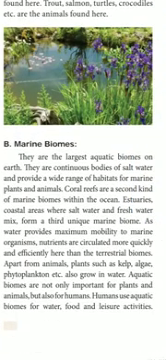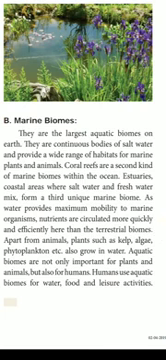Marine means sea, isn't it? This is the salt water. So they are the largest aquatic biomes on the earth. So which is the largest aquatic biome on the earth? It is the marine biomes. They are continuous bodies of salt water and provide a wide range of habitat for marine plants and animals.